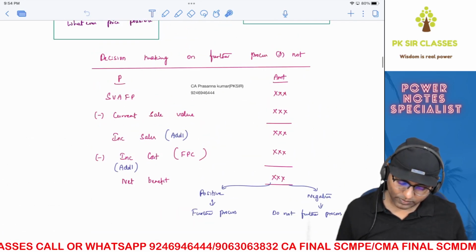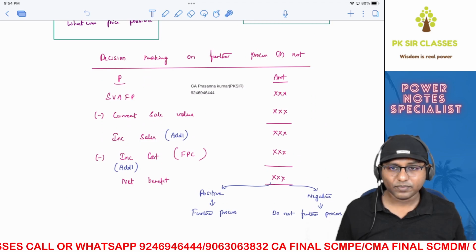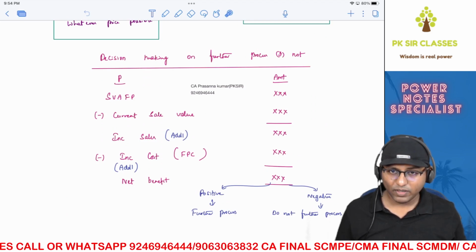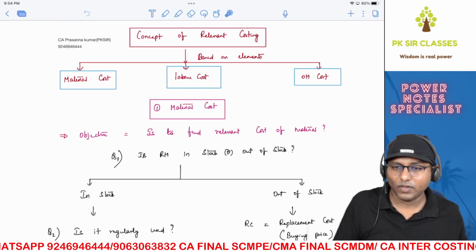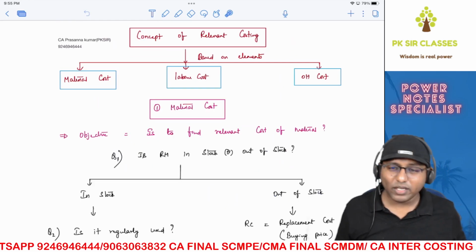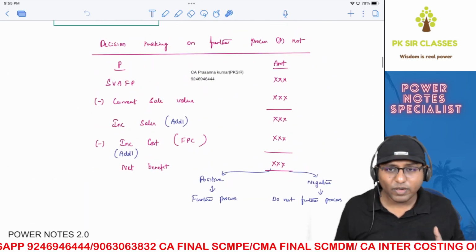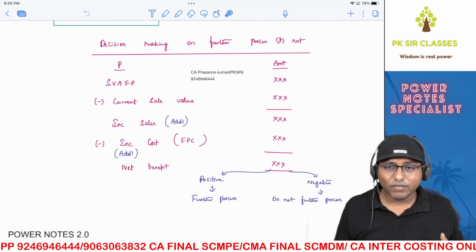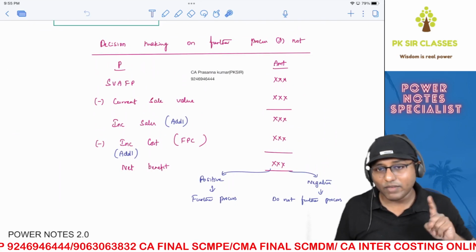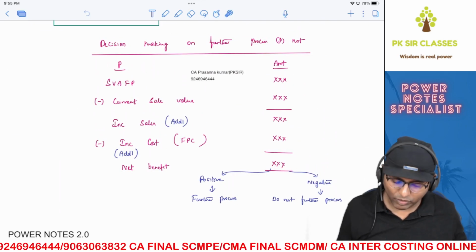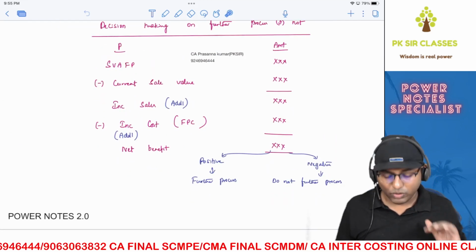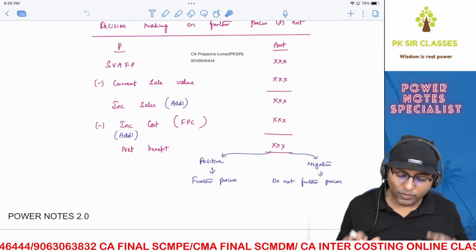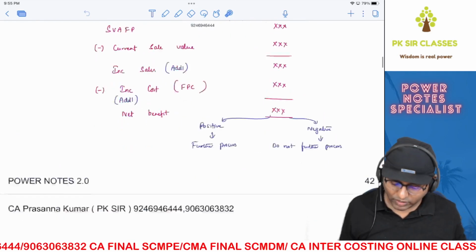You got this? I hope this is clear. All of you? Right. Okay, let's move on to the next one. Still, there are so many concepts like concept of limiting factor and so many other indifference point concept and all those things that we'll see as part and parcel of transfer pricing chapter. Okay, I'll cover it in transfer pricing chapter. So right now, I'm not going to cover those concepts. Is that clear? So don't get worried. That I'll be covering in transfer pricing chapter.